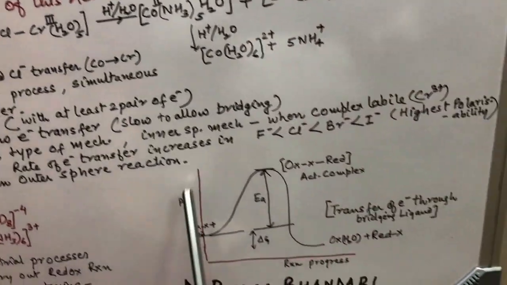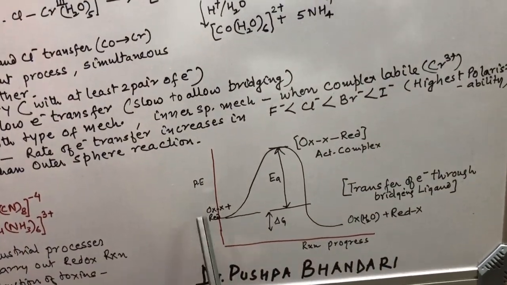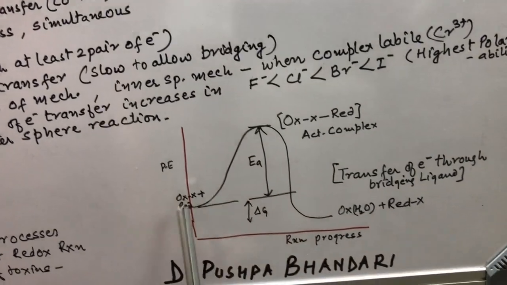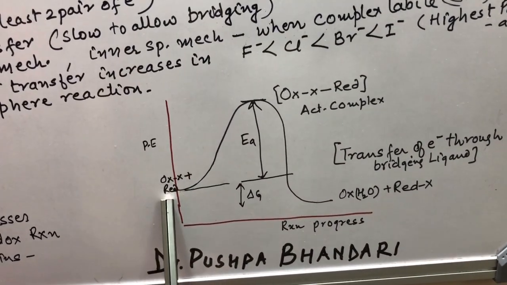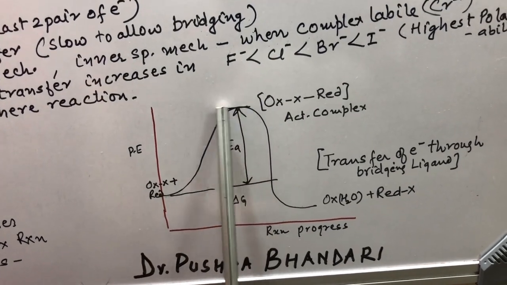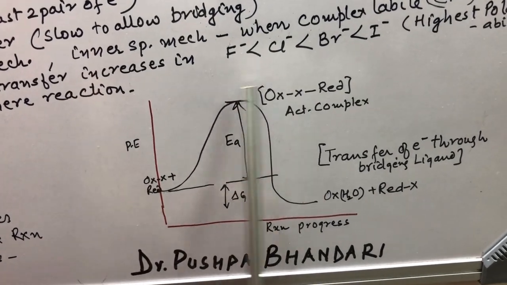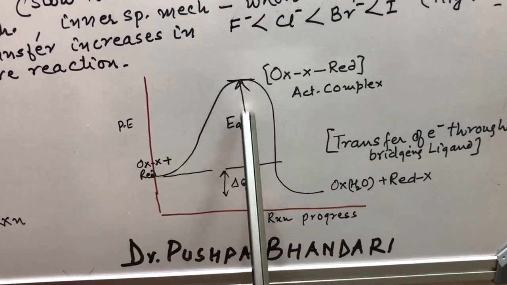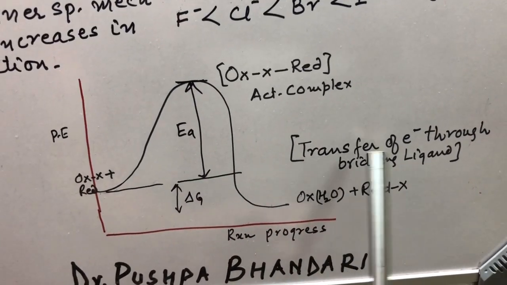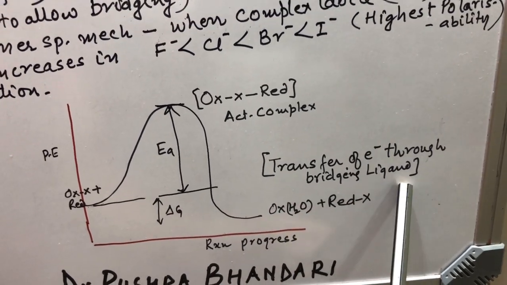Now we can see it from the diagram also. It is an energy profile diagram. Here we have the oxidant with this bridging group and the reductant reacting, and we get this activated complex which ultimately converts into products. Here is the activation energy, and transfer of electron is through the bridging ligand.